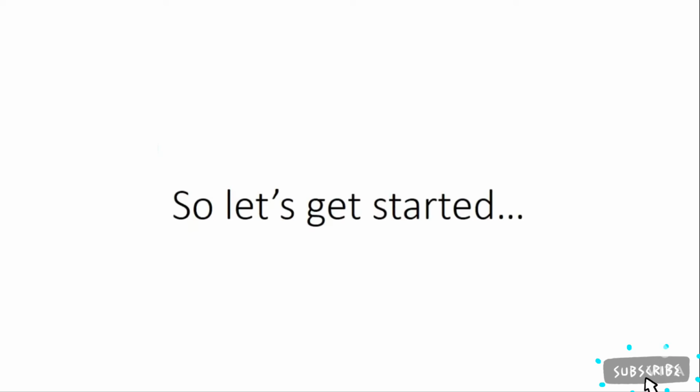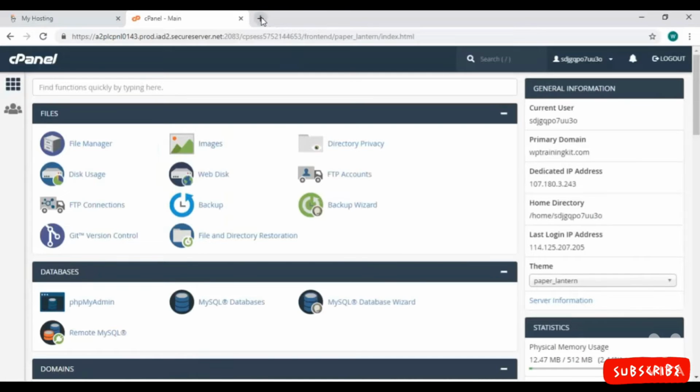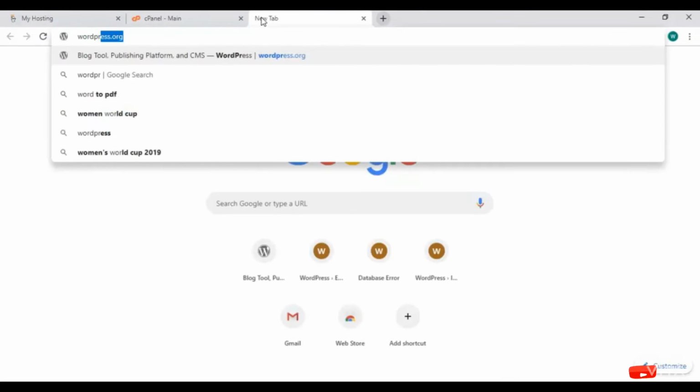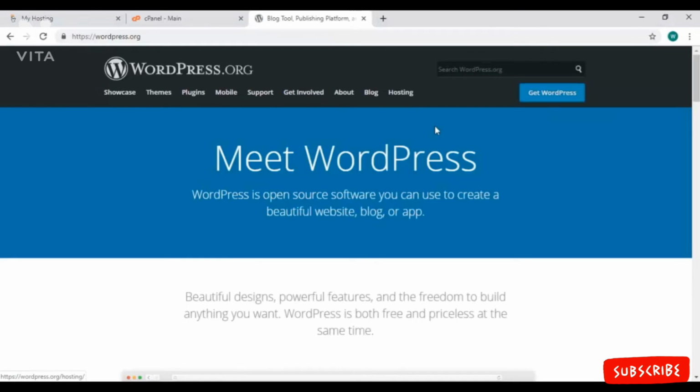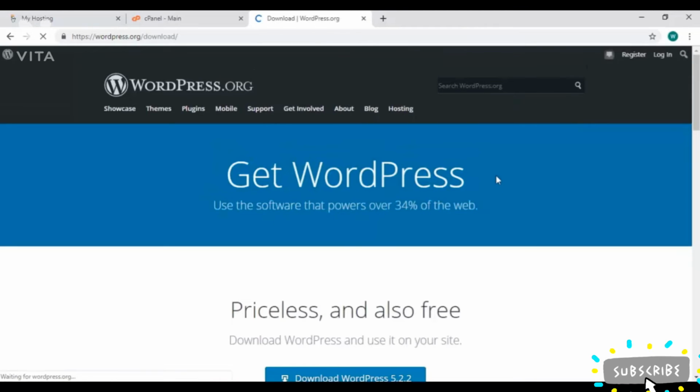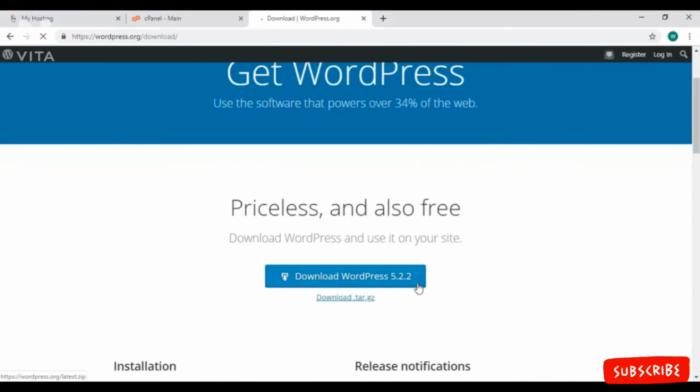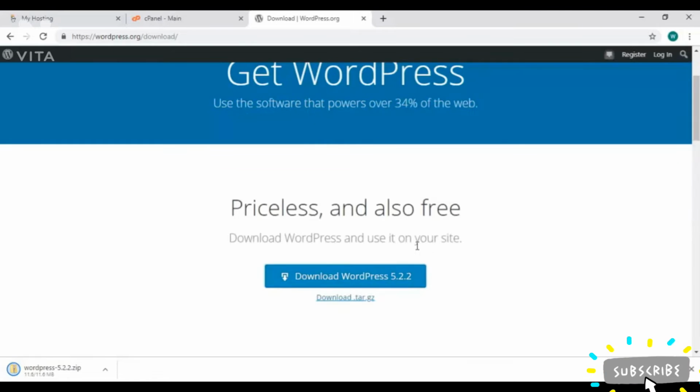So let's get started. Let's go to Google and search WordPress.org. This is the WordPress official page, and get WordPress from here. Click on it. And on this page, there's a download option. Click on this Download WordPress button. The zip file is downloaded.